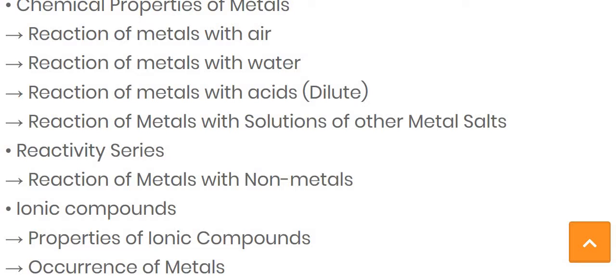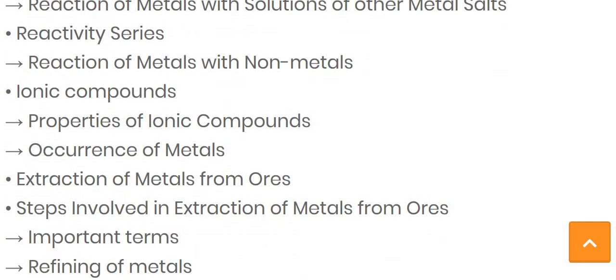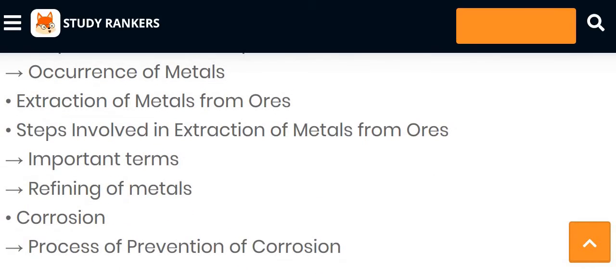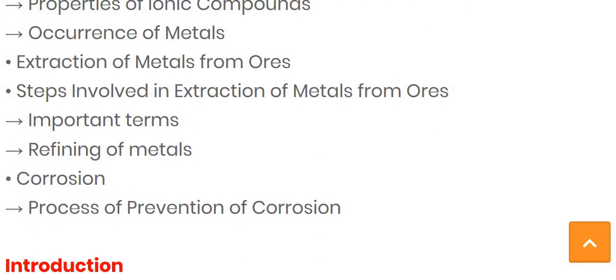The same reaction we will also see for the non-metals. Then after, we will see the reactivity series, the reaction of the metal with the non-metal, then the ionic compounds. In that, we will study about the properties of the ionic compound, then the occurrence of the metal, then the extraction of the metal from the ore, means their impurities, and the steps that are involved in the extraction of the metal from their ore.